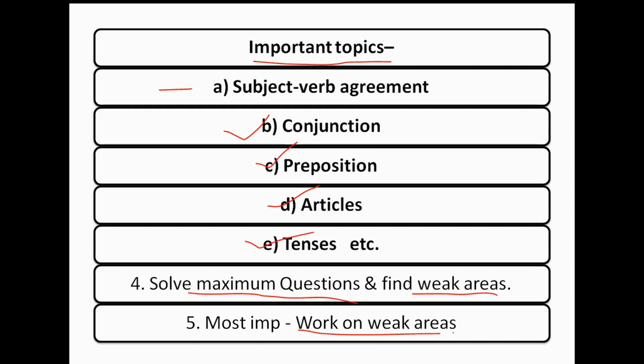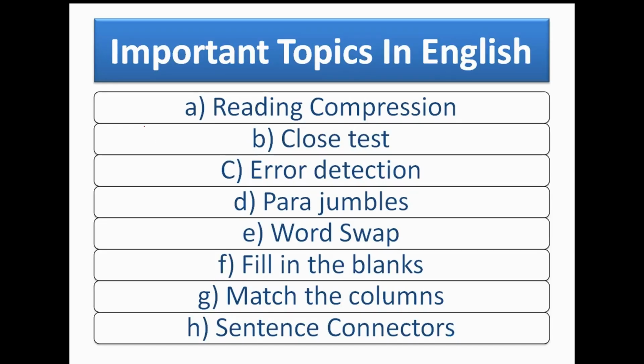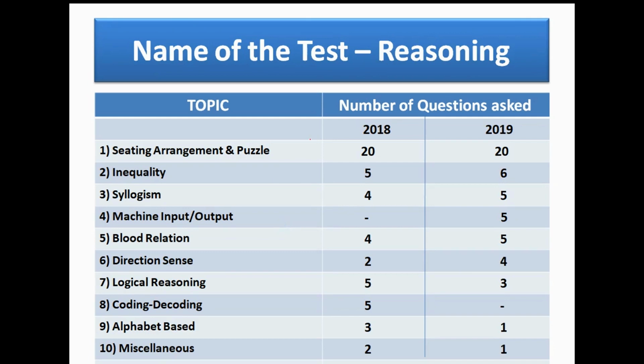Topics in English from which questions come: first one is reading comprehension, second one is cloze test, third one is error detection. Para jumble, word swap, fill in the blanks, match the column, and sentence correction are the important topics of English. Now come to the AFO prelims examination strategy. In this section we will know about the important topics of the prelims examination and their marking in 2018-19.